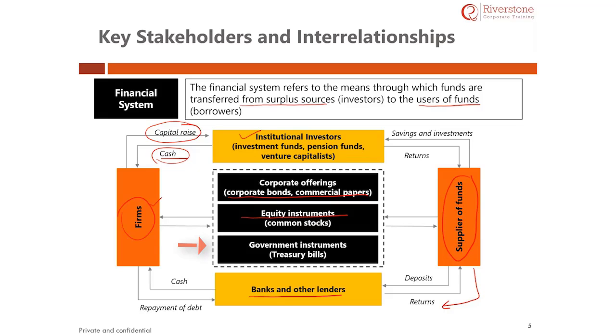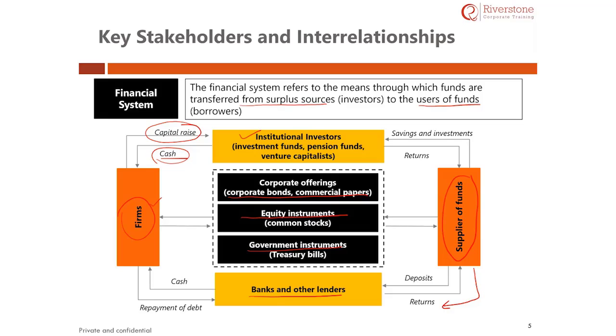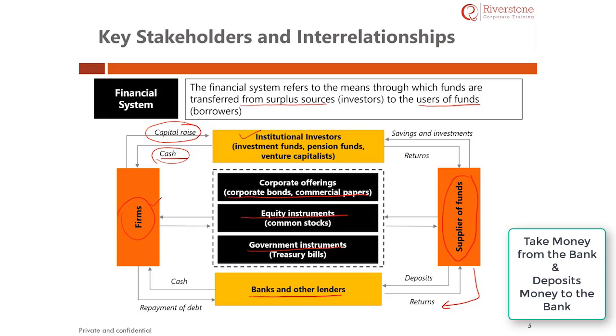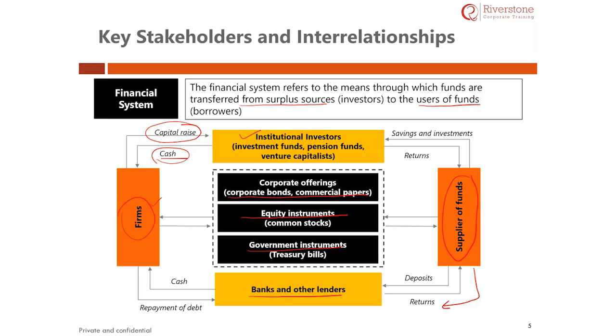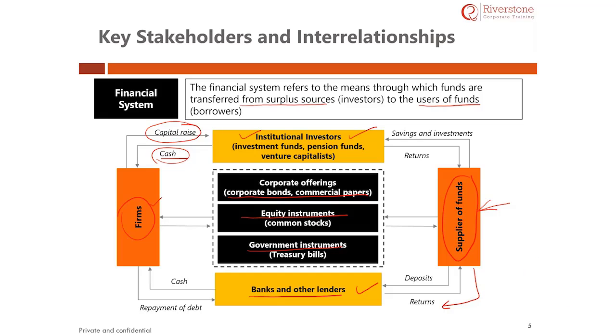Finally, let us discuss the concept of government instruments and treasury bills. Corporates sometimes utilise the extra cash to buy government instruments for investment purposes and obtaining returns. Basically, the entire system is interdependent. Firms sometimes take money from the bank and then deposit money to the bank. They buy government securities, which results in cash in the hands of the government. The government then becomes a supplier of the fund and then invests money either in the institution or gives back to the bank. Finally, the money goes back to the different companies.